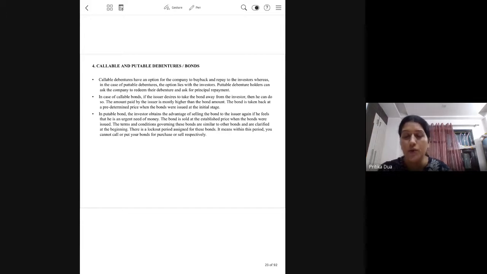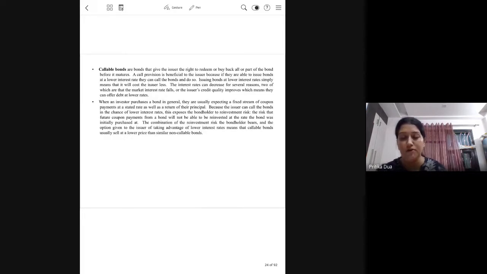The call option under a callable bond would be exercised if there is a drop in the interest rate in the market and the company feels that it would save on the outflows by exercising the call option.